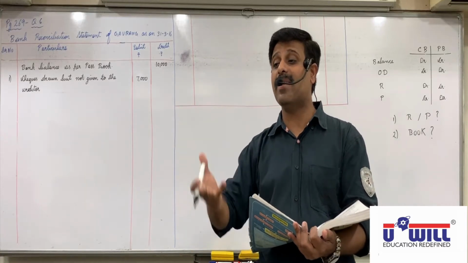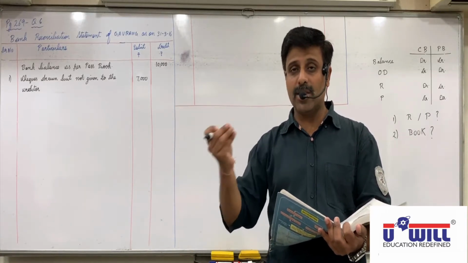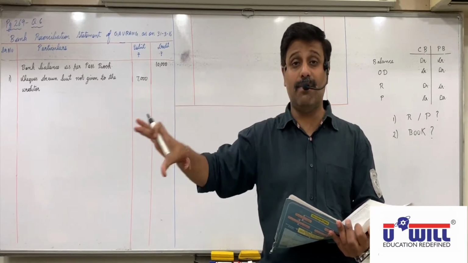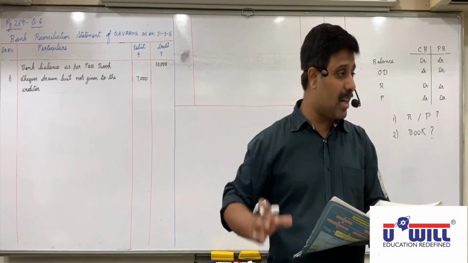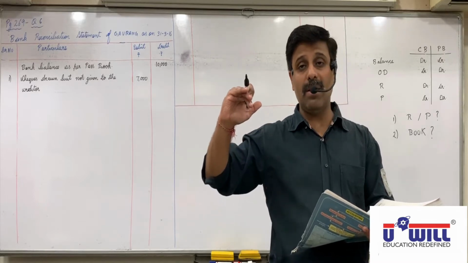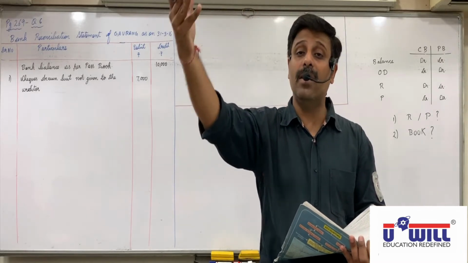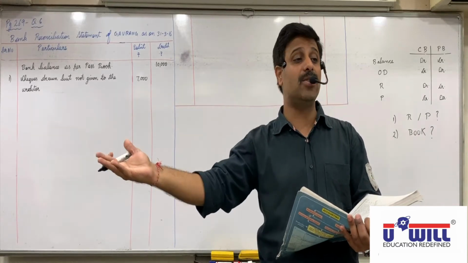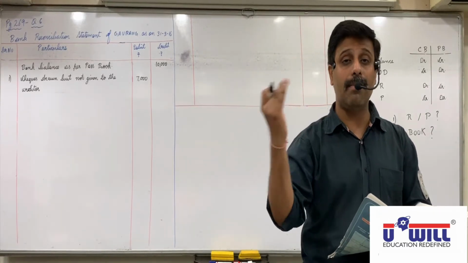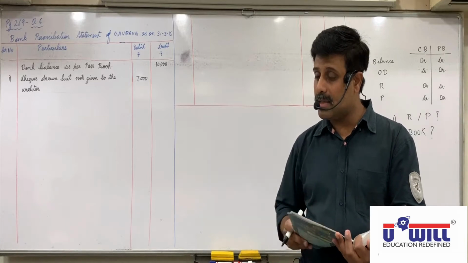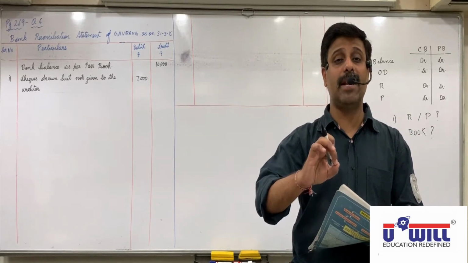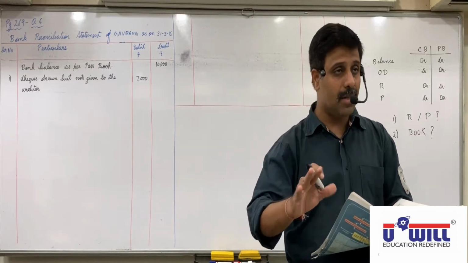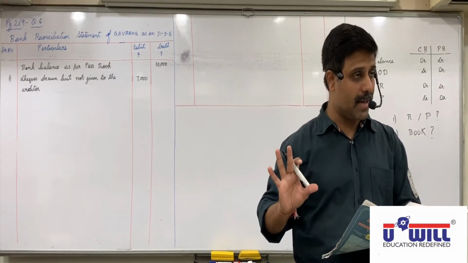And these are the reasons why we make BRS. It's quite obvious. If you are depositing any check towards the end of the month, 29th March, it takes 2-3 days for collection. So in passbook, maybe that amount comes on 1st of April. And because of these things, the closing balance of March of cash book and passbook will not match. Did you understand this? So it's a normal reason. Checks deposited but not yet collected by the bank. In the month of March, it is not collected by the bank.